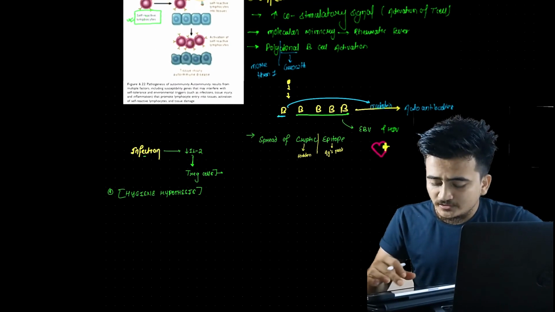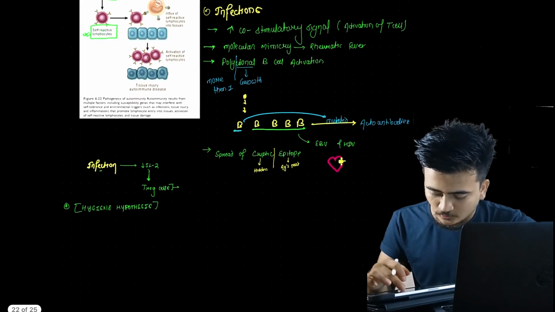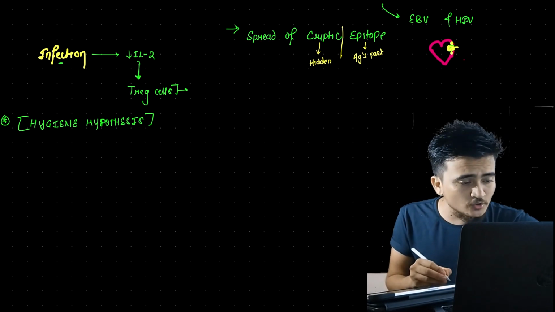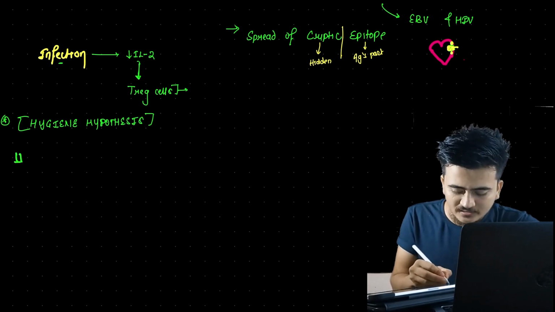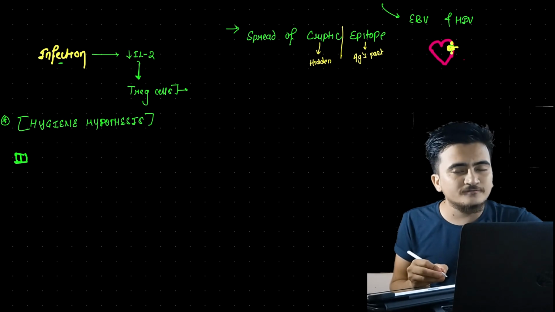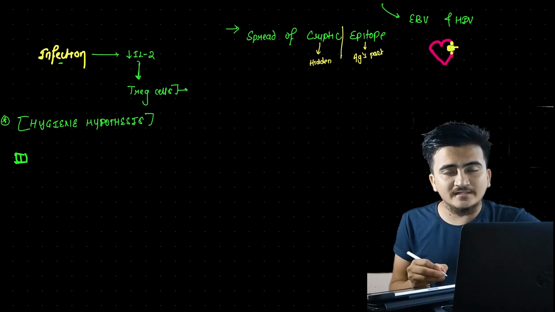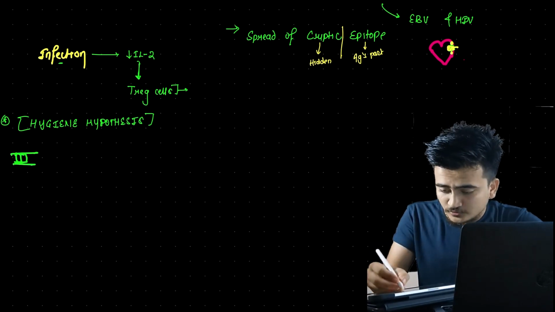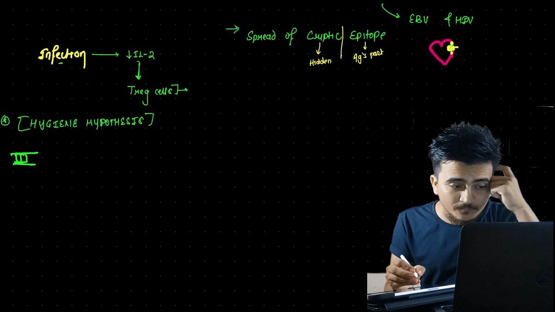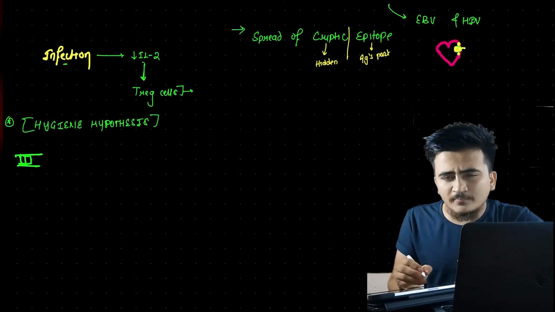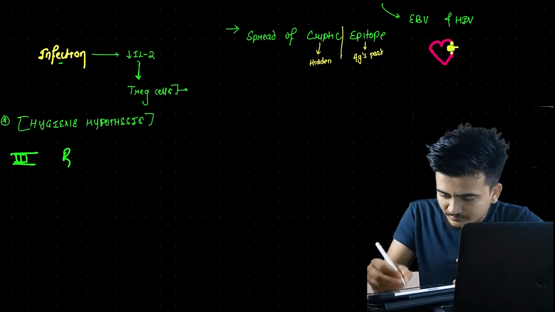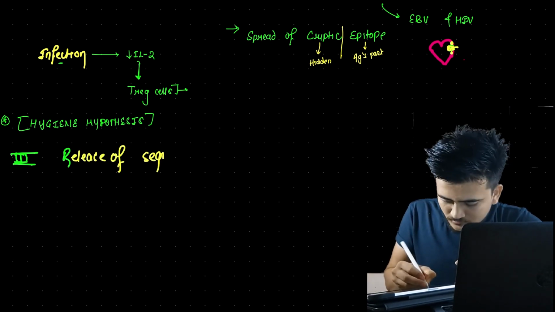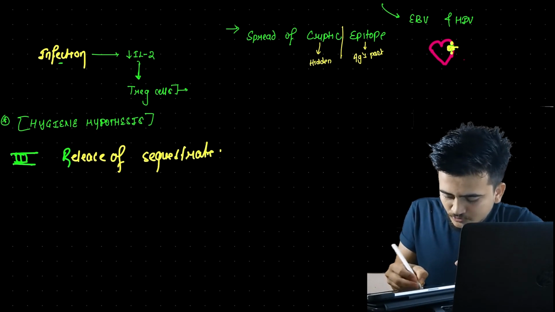Now we talked about various etiological causes of autoimmune disorder. Let us talk about some of the miscellaneous etiologies. The first one is release of sequestrated antigen.